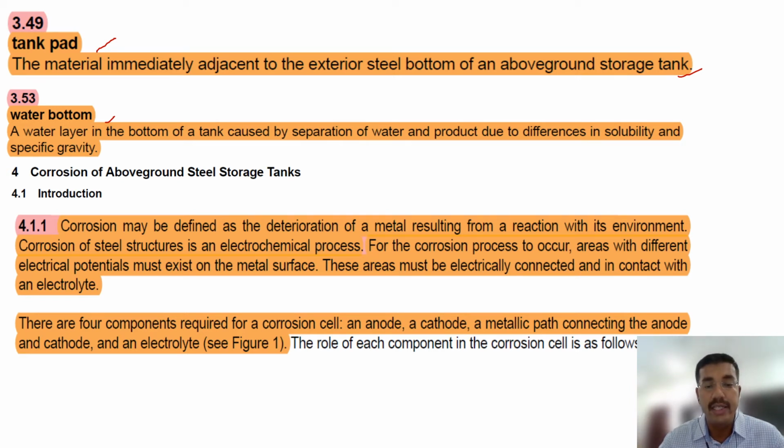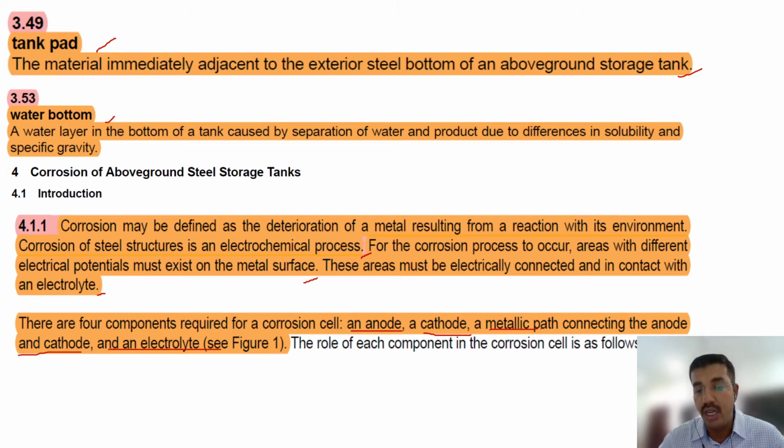Corrosion may be defined as the deterioration of a metal resulting from a reaction with its environment. Corrosion of steel structure is an electrochemical process. For the corrosion process to occur, areas with different electrical potentials must exist on the metal surface. These areas must be electrically connected and in contact with the electrolyte. There are 4 components required for the corrosion cell: an anode, a cathode, a metallic path connecting the anode and cathode, and an electrolyte. So as I told at the beginning, this is concept.